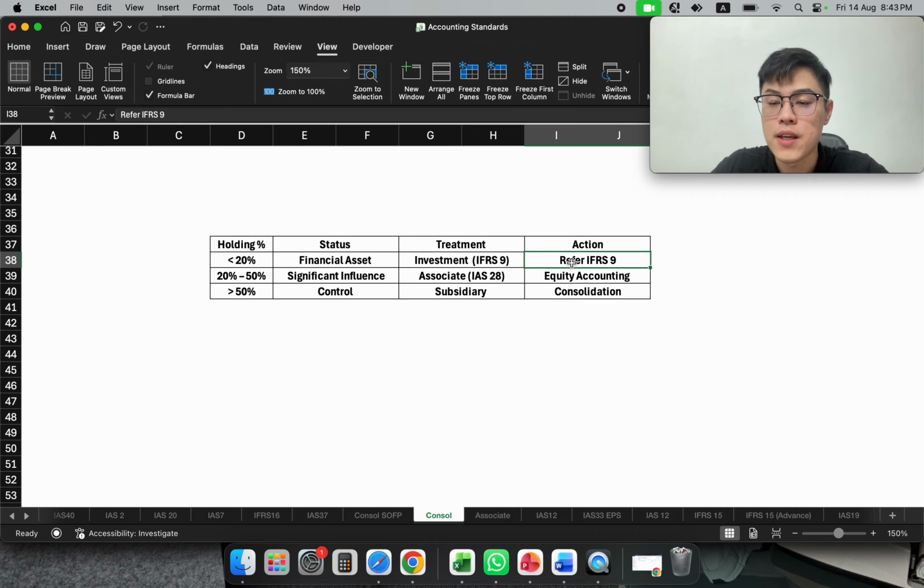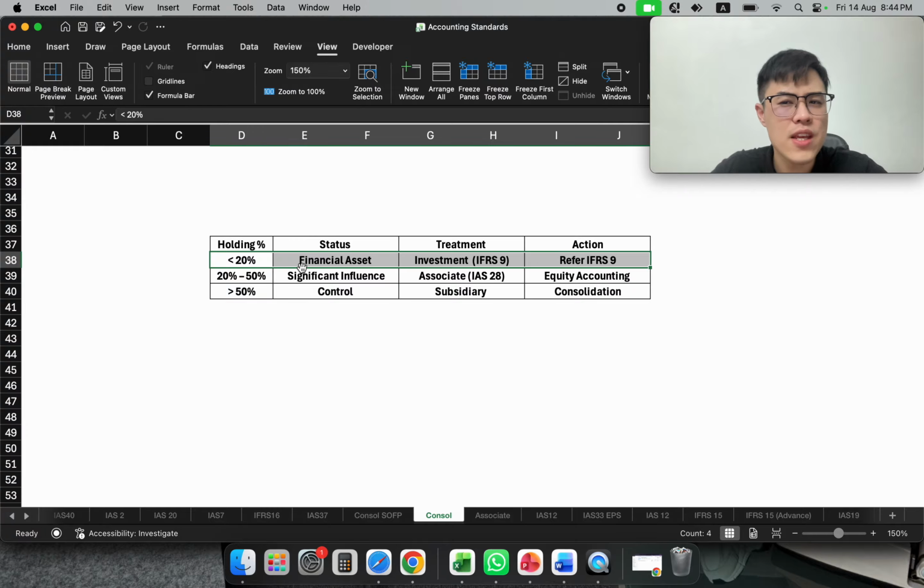For example, if it is a financial asset, an investment in equity held for non-trading purposes, we are going to measure it at fair value through OCI. Any changes in fair value, we will put under OCI. So this is the simplest and most direct accounting treatment for an investment.